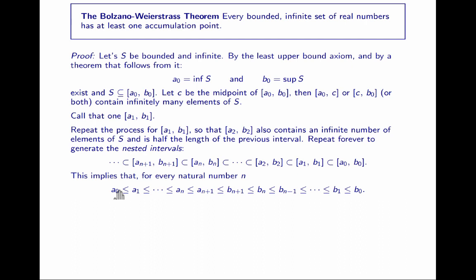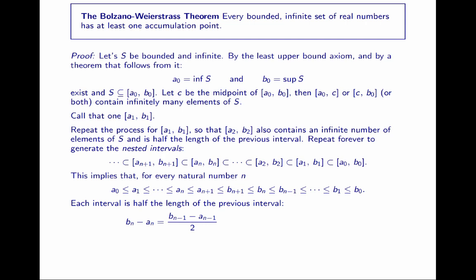So A0 is the furthest to the left, then A1, which is equal or to the right. A2 is equal to A1 or to the right, and so on and so forth. So this order of infinitely many numbers is going to be important in our proof. And this ordering comes from the nested property. So it's important that you stop here and make sure that you understand this idea and rewatch the illustration to see it in action if you need to.